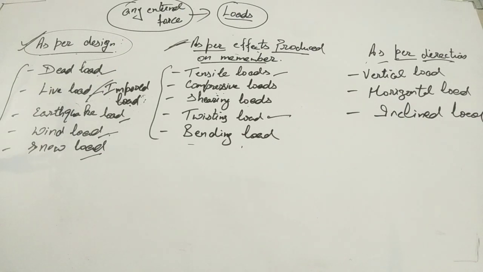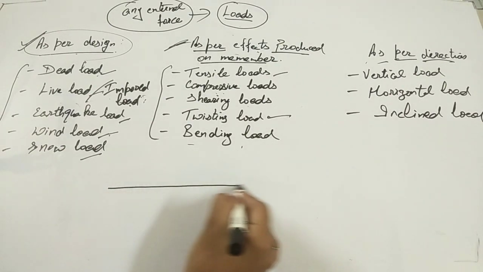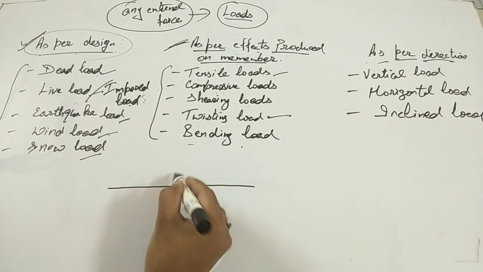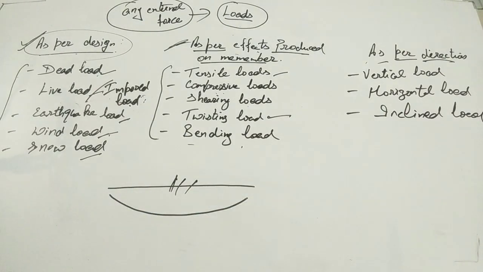The loads which tend to cause a certain degree of curvature or bending in the member are called bending loads. Repeating again, the loads which tend to cause a certain degree of bending or curvature in the member are called bending loads. An example: in your houses, when we put some clothes on a wire, see, this is the length of the wire. When you put some clothes at the center, it deflects like this. So this is an example of bending load. Clear, guys? So these are the 5 types of loads as per the effects produced on the member.